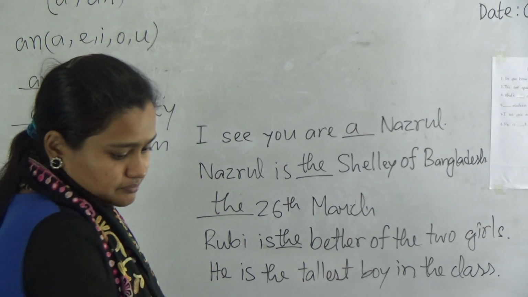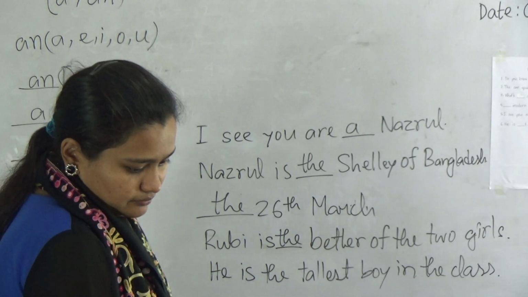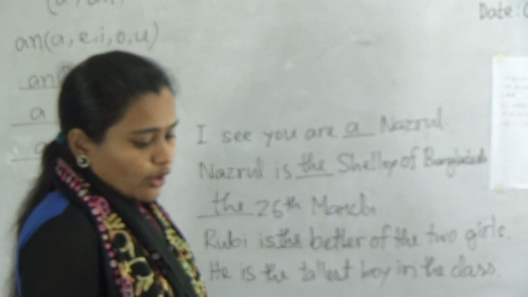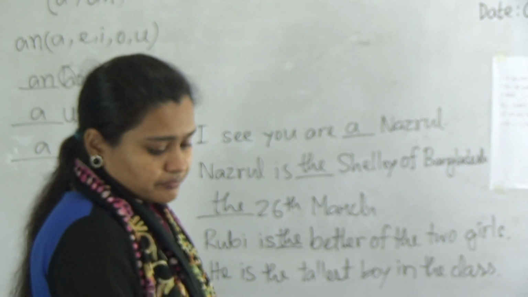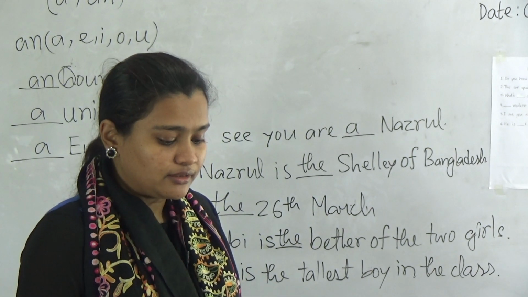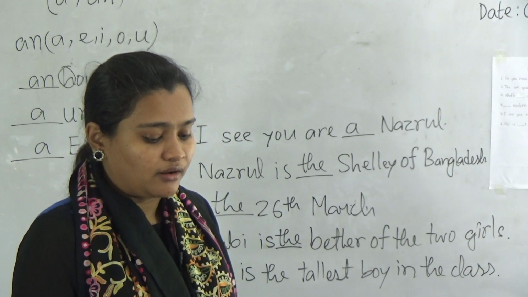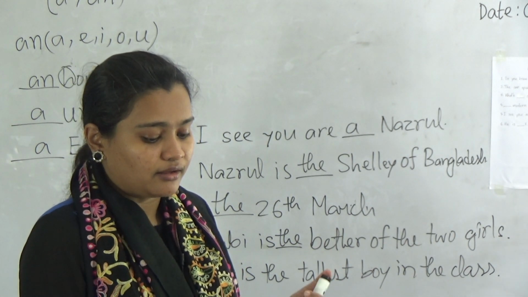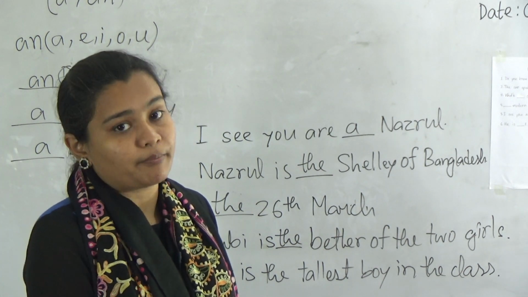Just like it, we always use "the" before the name of a river, then ocean, or mountains or mountain range, like the Himalayas or the Pacific.